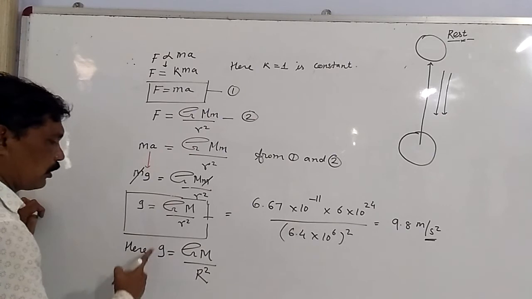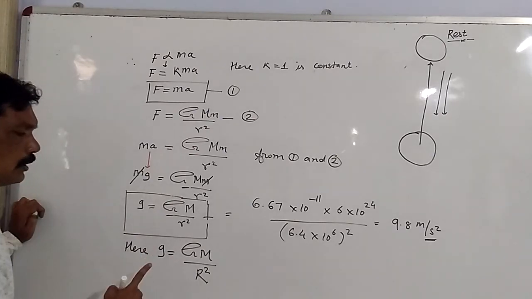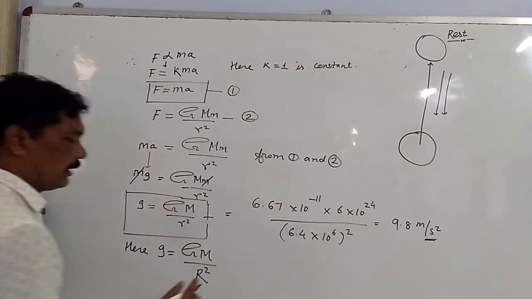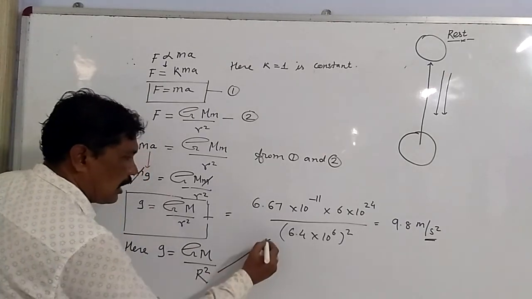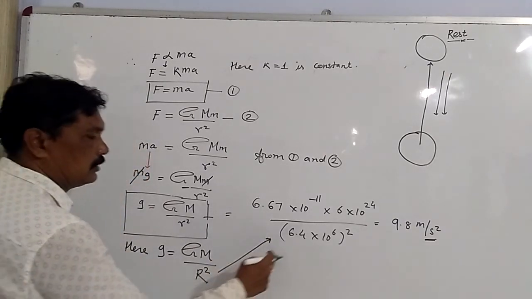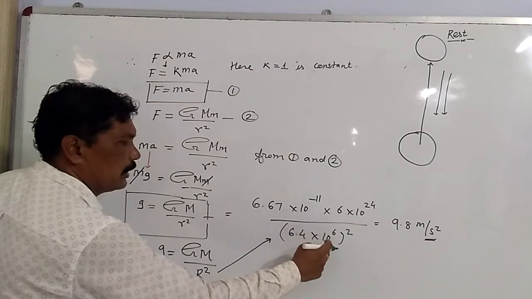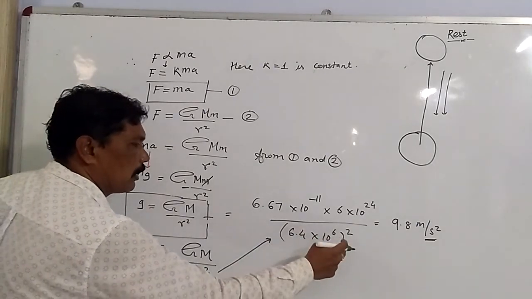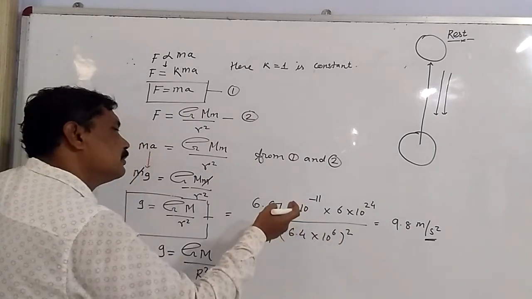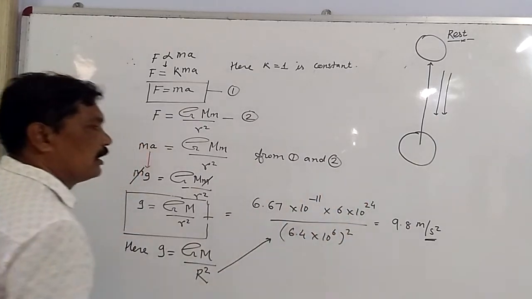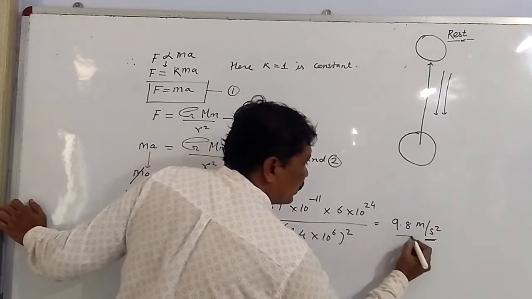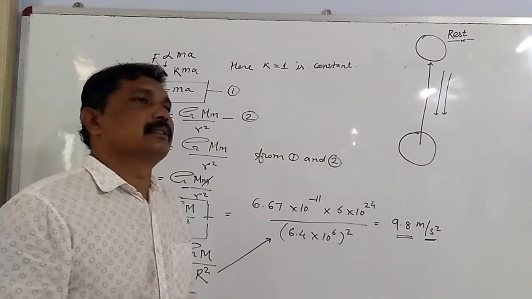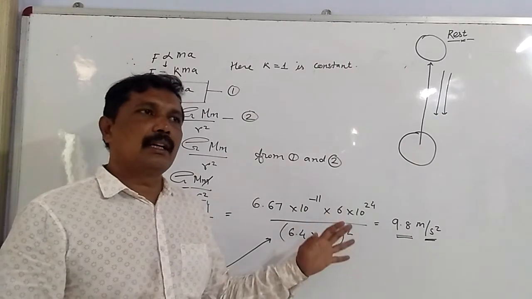This formula is for acceleration due to gravity when the body is on the surface of the earth, and this R is what? 6.4 into 10 to the power 6, and R square means (6.4 into 10 to the power 6) whole bracket square, and the value comes to 9.8 meter per second square, as it is acceleration.